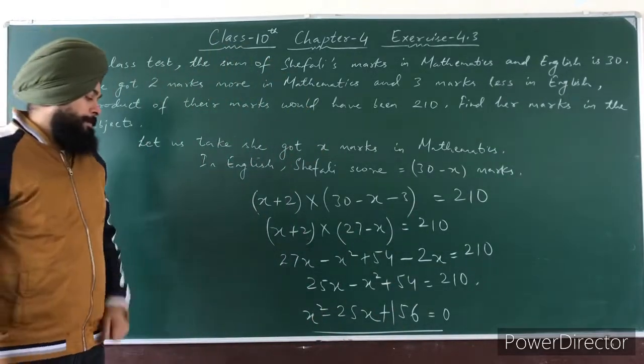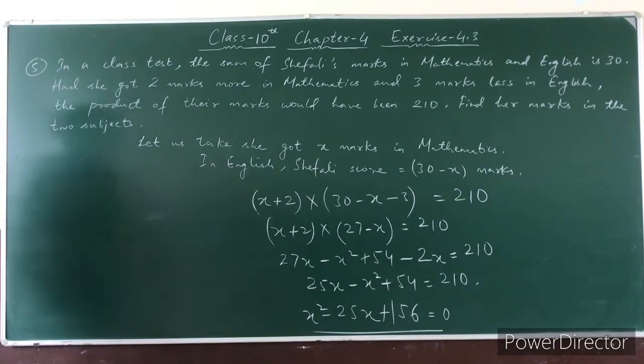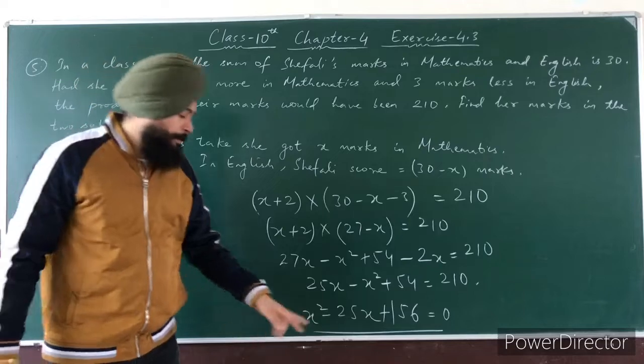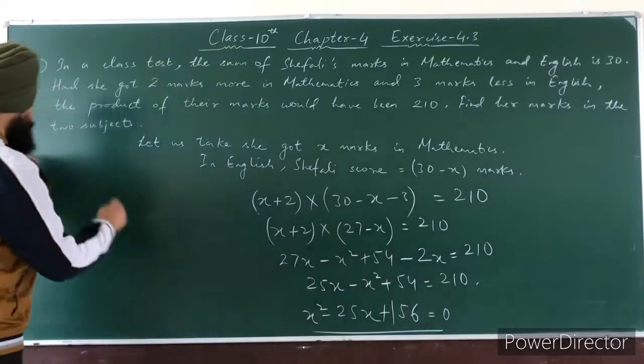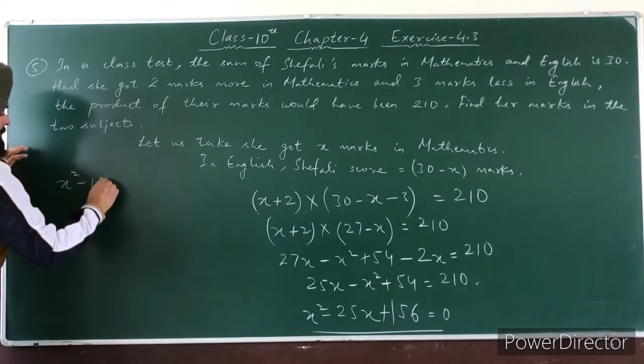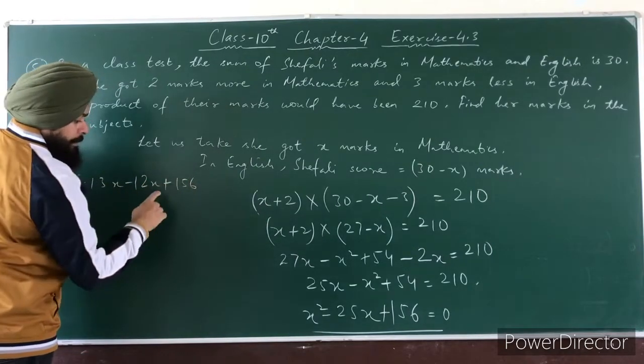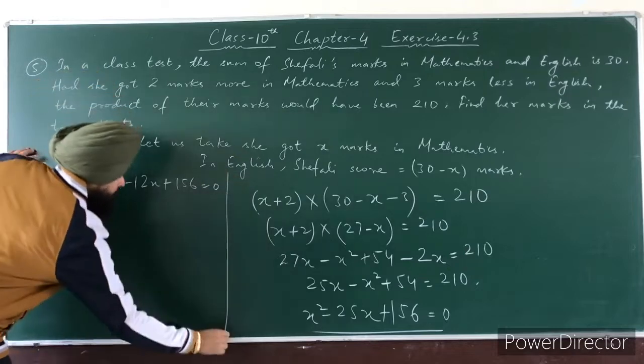Now find their roots. 13 12s are how much? 156, and 13 plus 12 is 25. So write here x square minus 13x minus 12x plus 156 equal to 0.